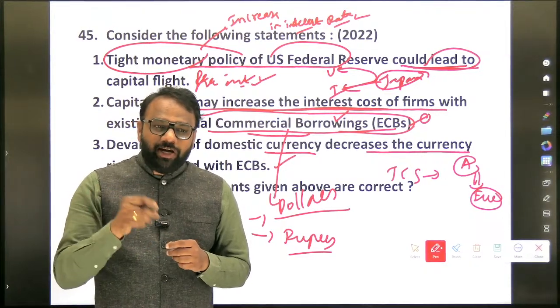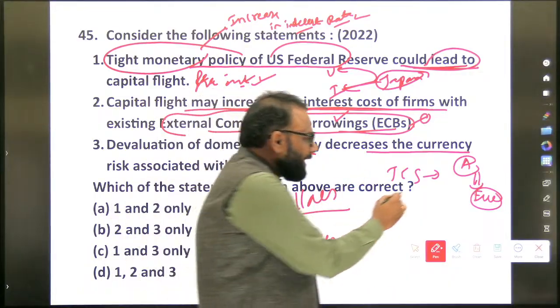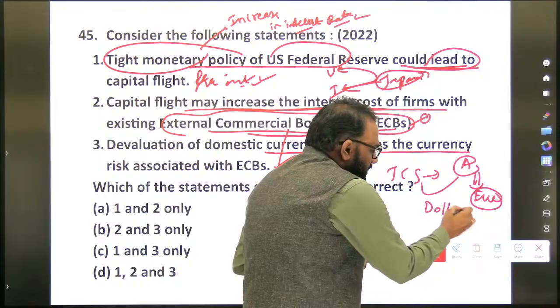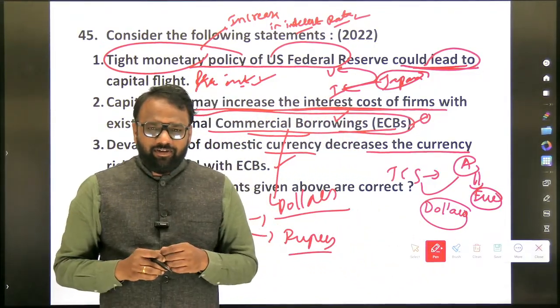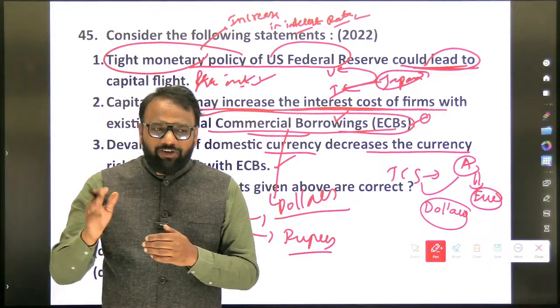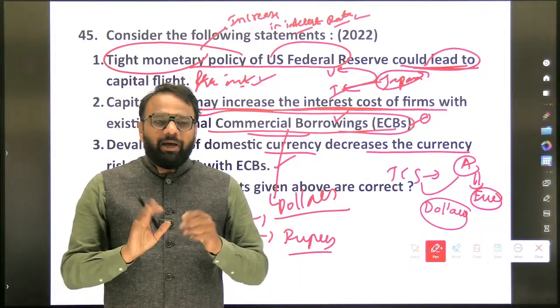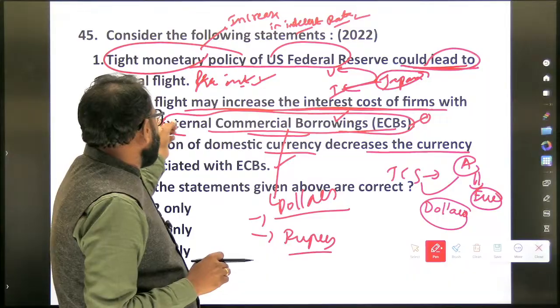But if it is dollar denominated, then TCS has to pay the company interest in the form of dollars. But TCS will get dollars from where? Either through exports, or if it does not have any exports, it will purchase the dollars from the market. Now what is the scenario? Capital flight.